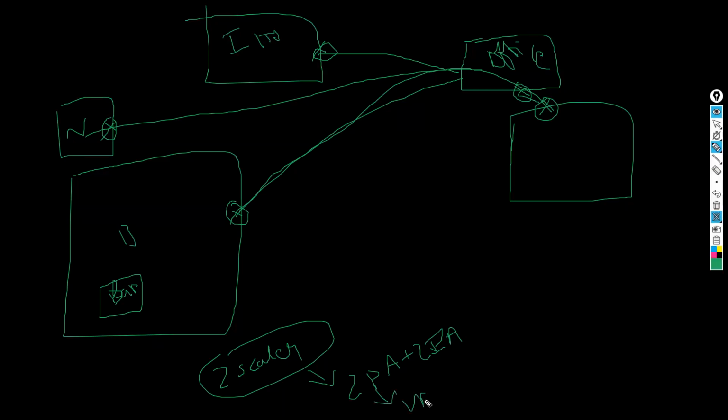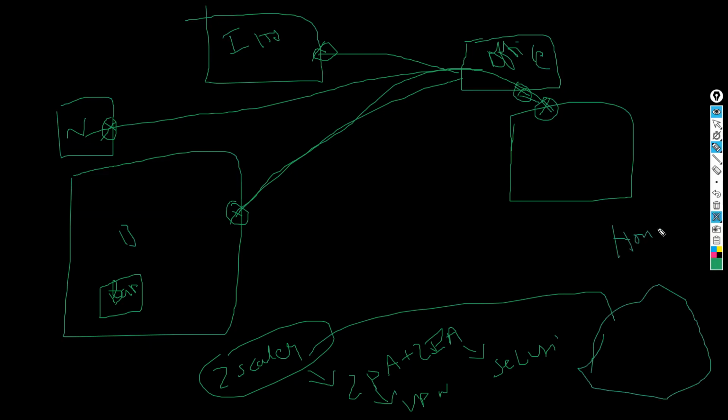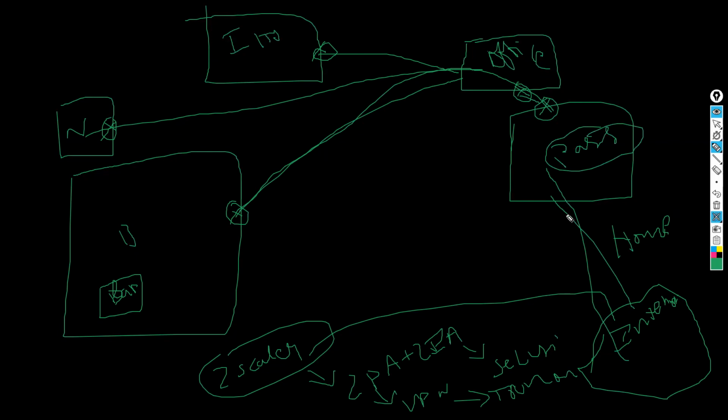ZPA is a kind of VPN, guys, and ZIA is for security purposes. When the user is working from home over the internet, how will he connect? The VPN turns on automatically, guys. VPN turning on means it's a trusted device, and automatically all the Azure PaaS services can be accessed. Good, with VPN the name resolution and everything works fine.